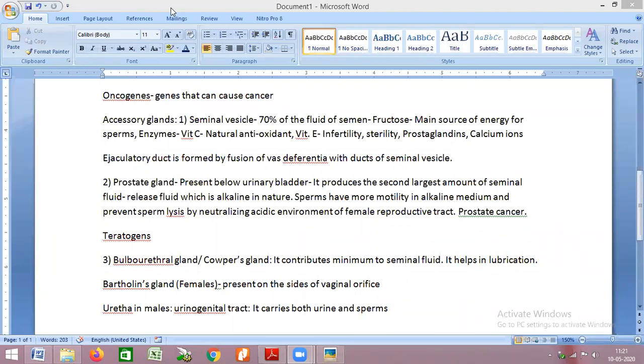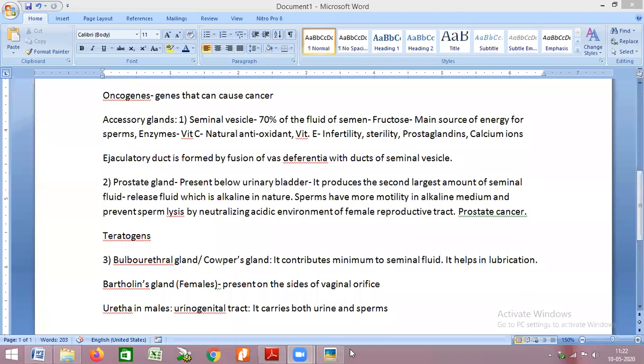It is due to the presence of valves in the urethral tract between the urethra and the urinary bladder. If the sperm are going to be released, the valves close the opening between the urethra and urinary bladder. If the sperm are not going to be released, then if the urinary bladder is filled, the valves open up to release the urine. Because of these valves, there is never mixing of sperm and urine in males.